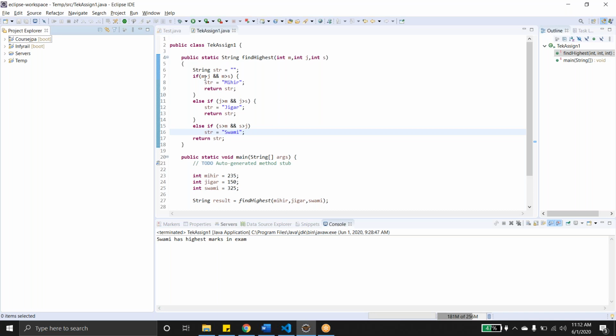Oh, so you are comparing the marks of people. Yeah. So I'm comparing Mihir's marks: is it greater than Jigar's and greater than Swami's? Okay, like the biggest of three only, right? Yeah. Rather than saying big, you gave different names. But you can do it the same way I showed you, right?